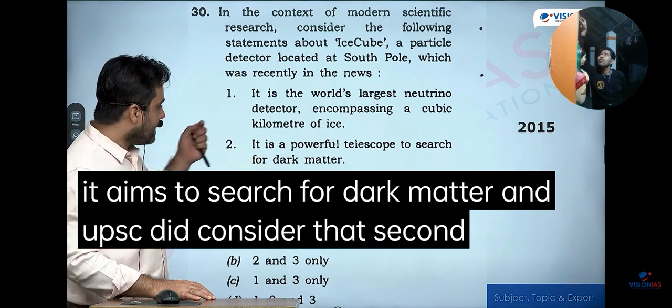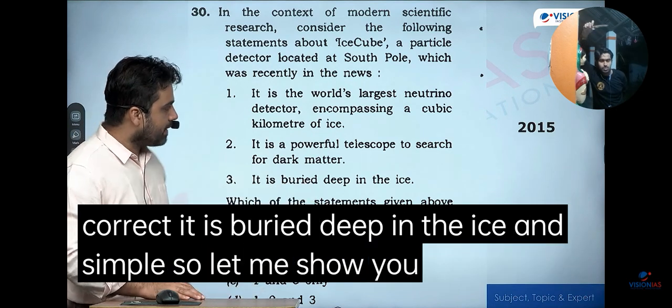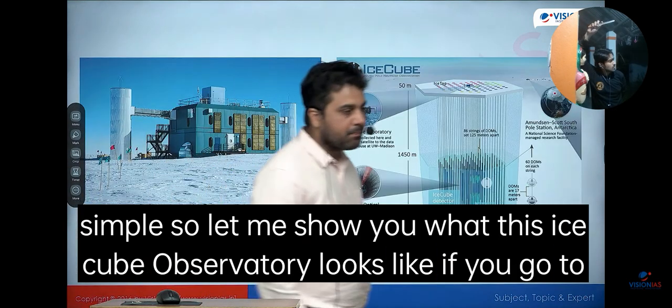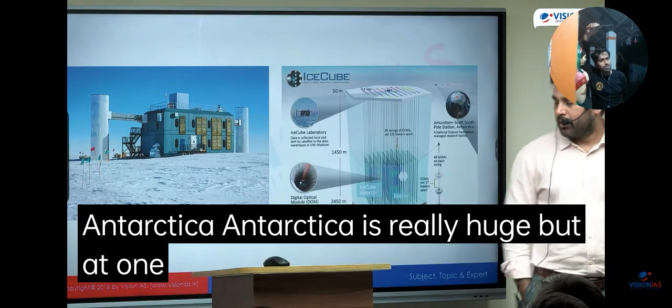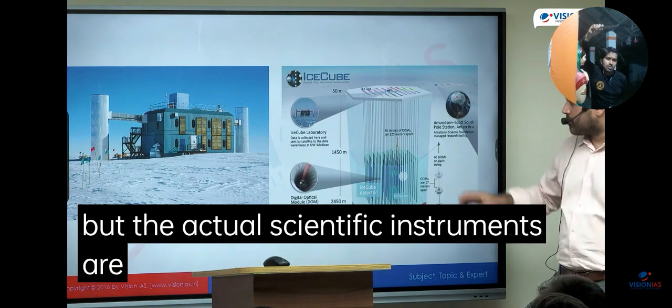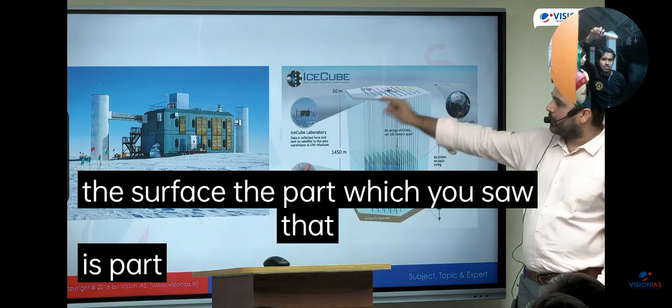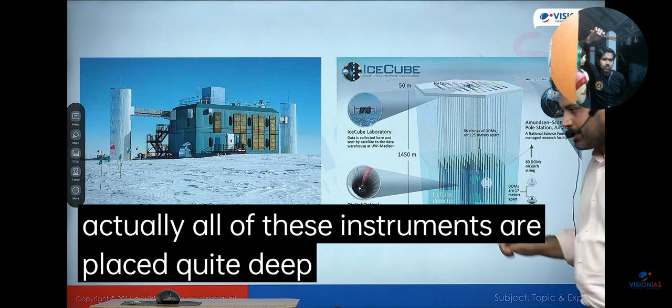And UPSC did consider that second statement to be correct. And the third is again correct, it is buried deep in the ice. And there is a simple reason for that. So let me show you what this IceCube observatory looks like. If you go to Antarctica, Antarctica is really huge, but at one place in Antarctica, on the surface you'll find this research lab, but the actual scientific instruments are up to 2.5 kilometers deep inside the ice. So on the surface, the part which you saw is that, but the actual instruments are all placed quite deep inside this ice.